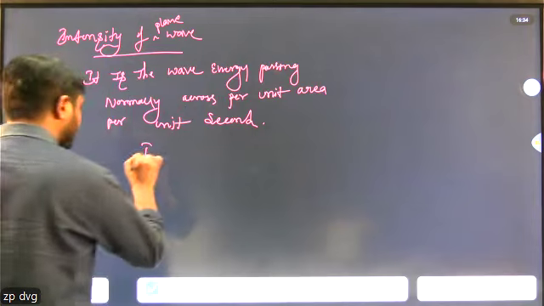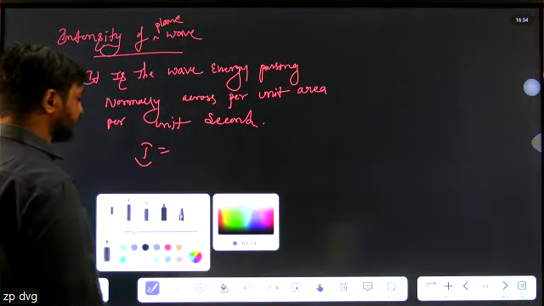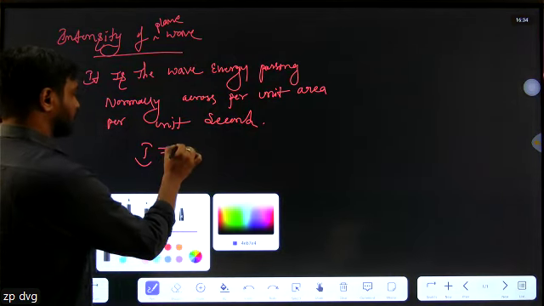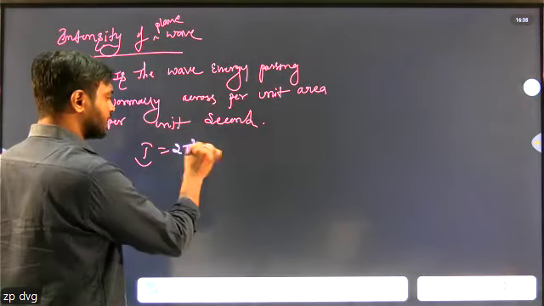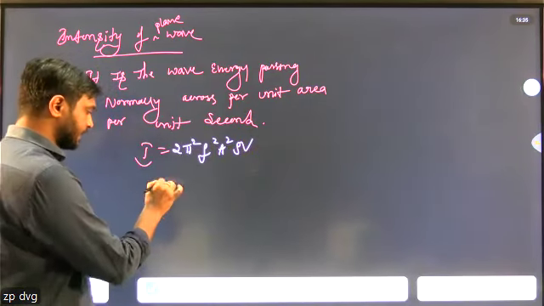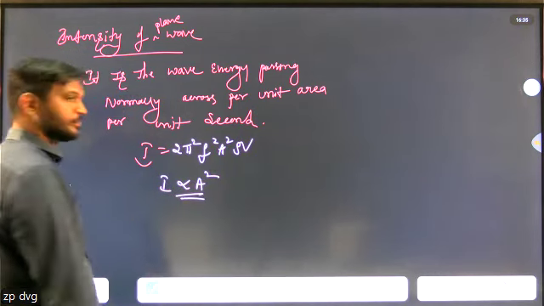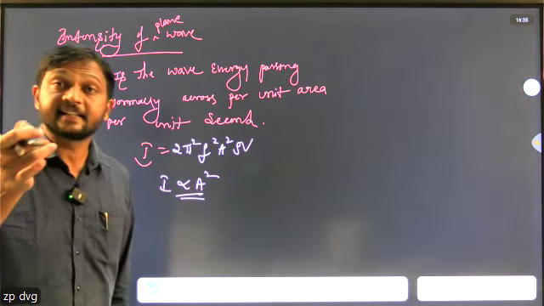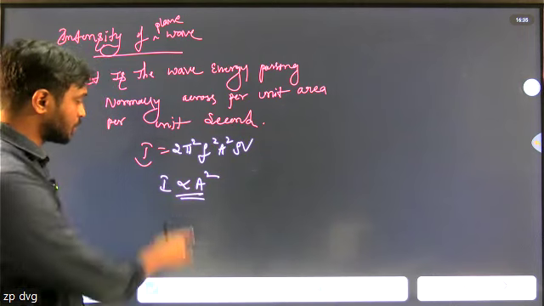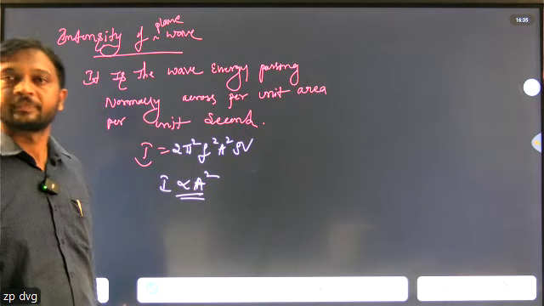So what is the expression for intensity of wave? I equals 2 pi square f square a square rho v. That is, I is directly proportional to a square. The most important thing is intensity of wave is directly proportional to amplitude square, where A is called amplitude.